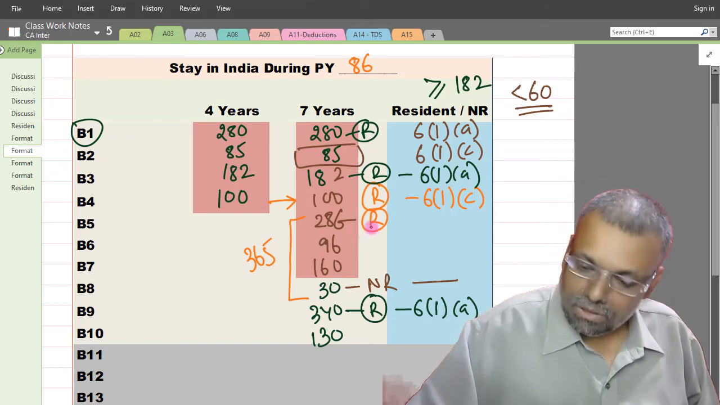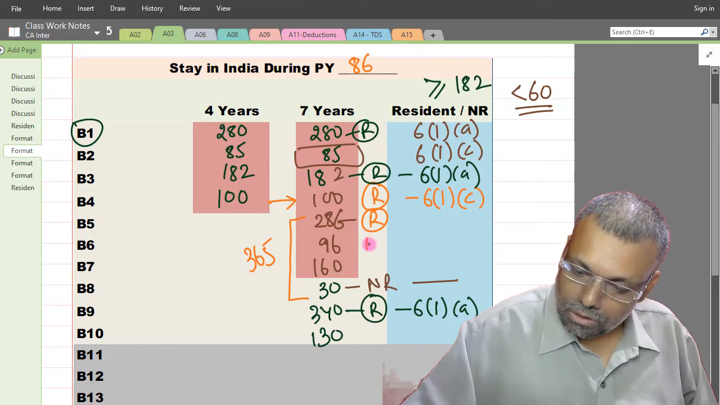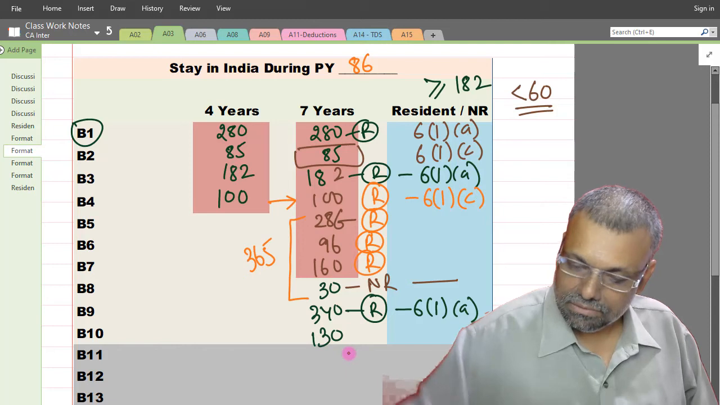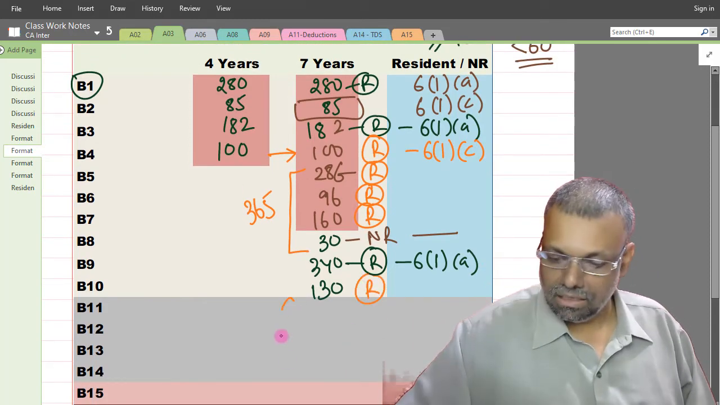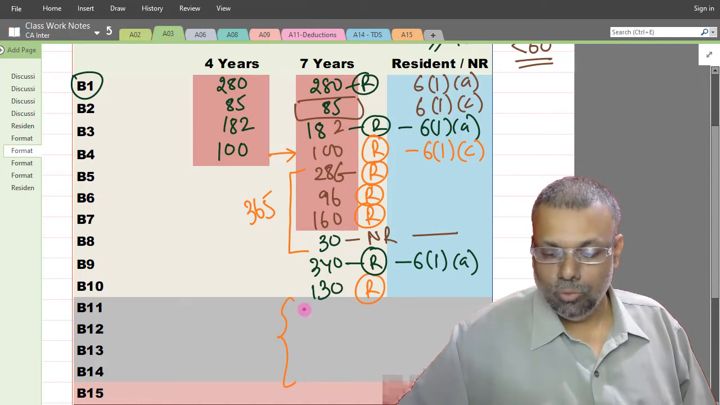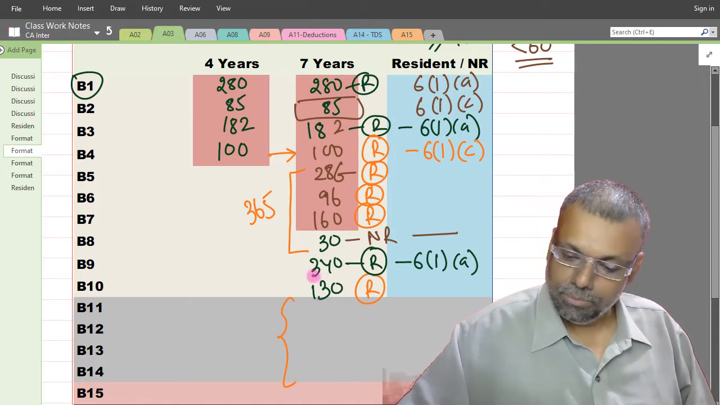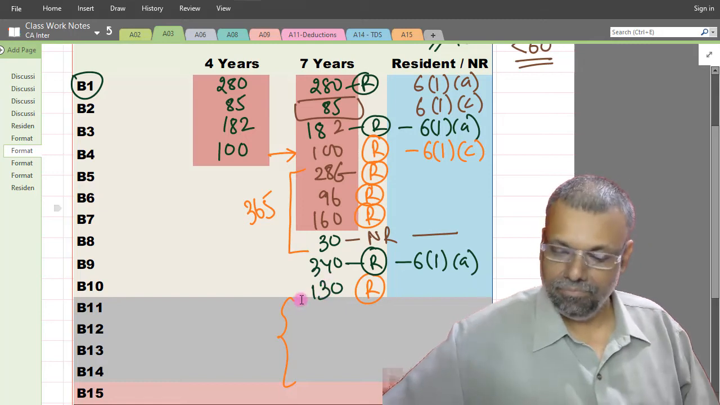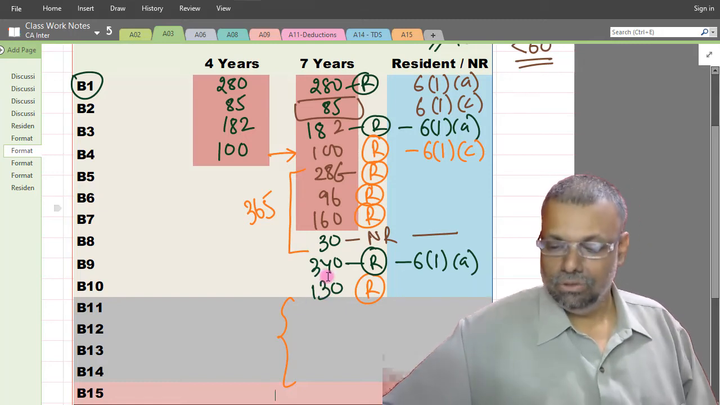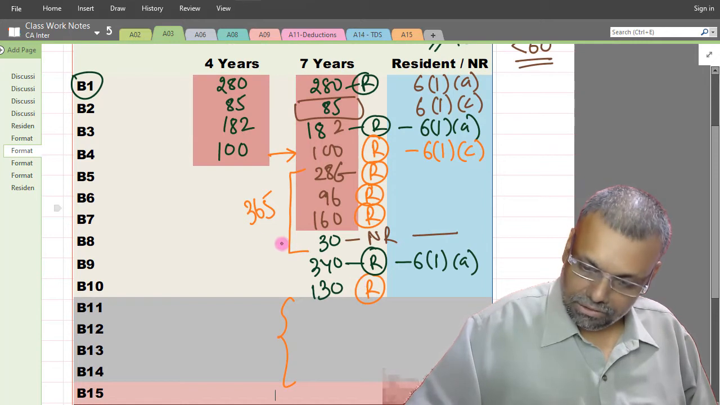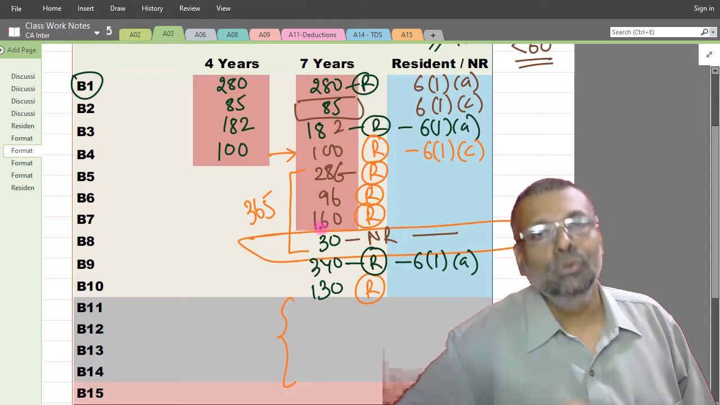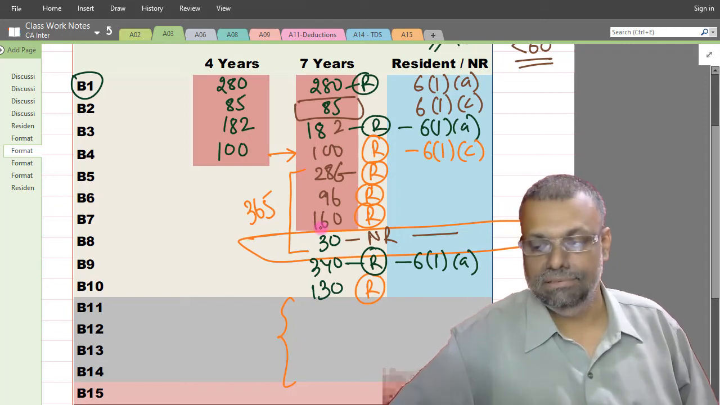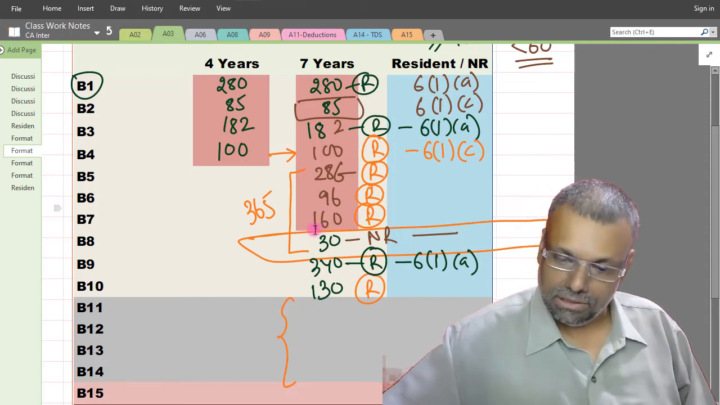So, you will become resident here. You will also become resident here because the preceding 4 years total crosses 365. You will become resident here. And you will also become a resident here. And these earlier years' data is given to you basically to take the total with respect to before year 10. Okay. So ultimately you are non-resident for how many years? You are non-resident only for 1 year.